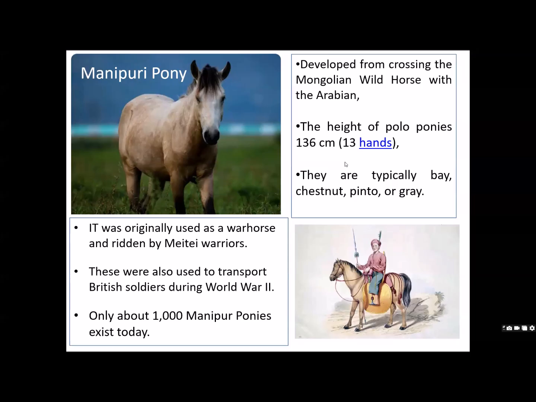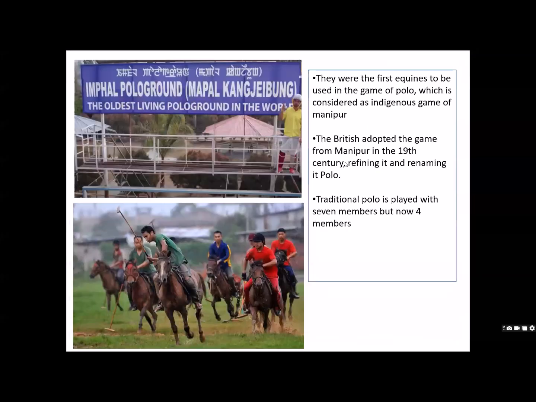Even till date, more than 1000 Manipuri ponies are found in this area, and this Manipuri pony is internationally known. Mainly it is used for playing the polo game. Even today, if you go there, people play locally as well, and there is a game every year. So now what you see, the pony polo game, is generally played with 4 members, but earlier it was played with 7 members.